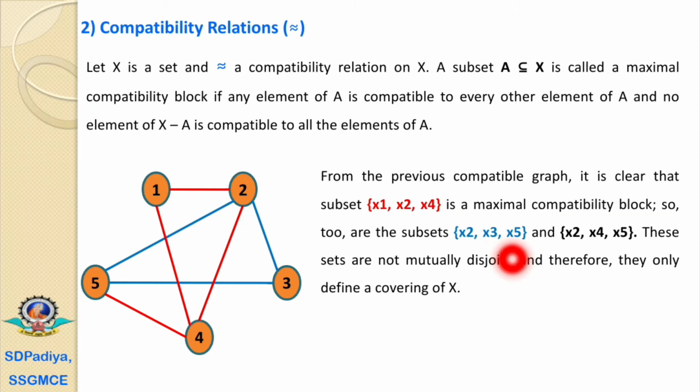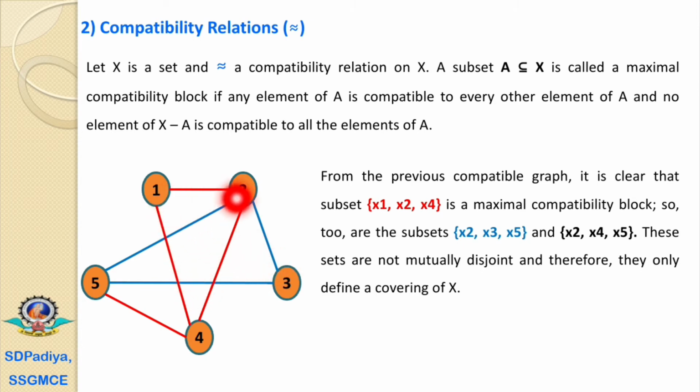And next, again we can observe the triangle of x2, that is 2 4 5, the mix of the red and blue lines. Now again it is a triangle, that's why all the elements are compatible with each other. Right? Now which are the elements other than this 2 4 5? Then it is 1 and 3.